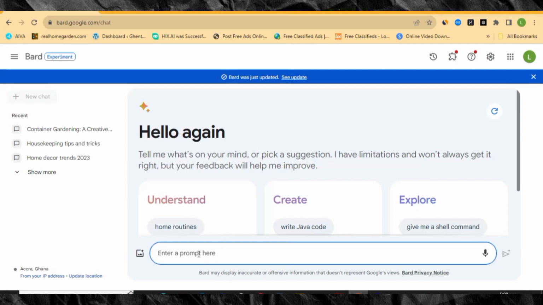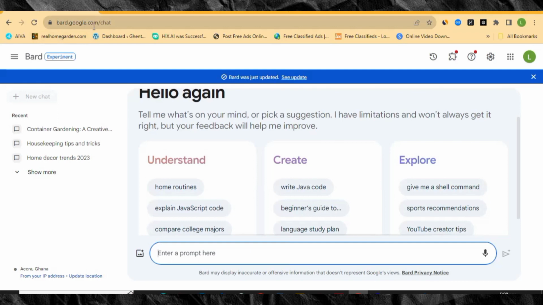This is bard.google.com, and then I'll be telling Google Bard to write. So right now I'm telling Google Bard to write long tail keywords in a food niche from what people are searching on Google. So Google Bard is going to actually go over to Google because it has access to Google.